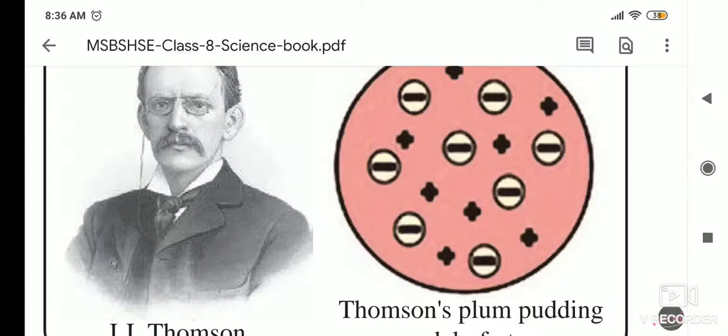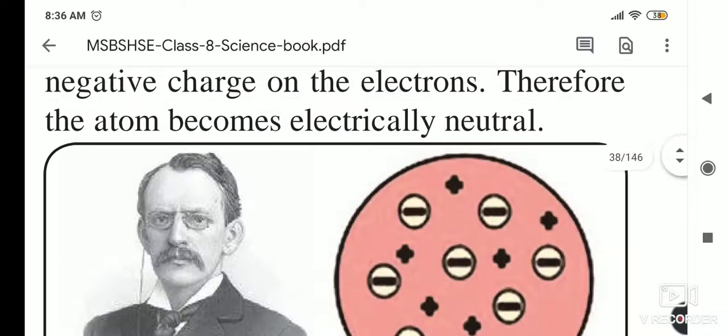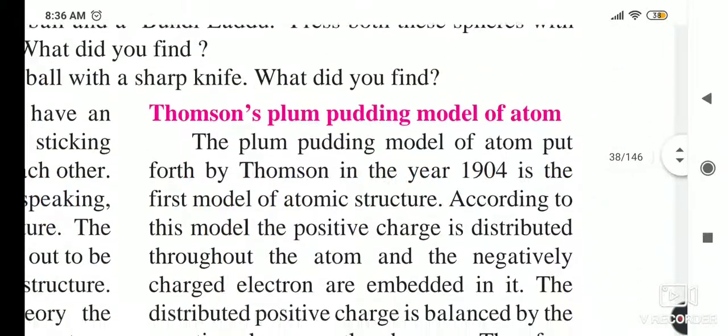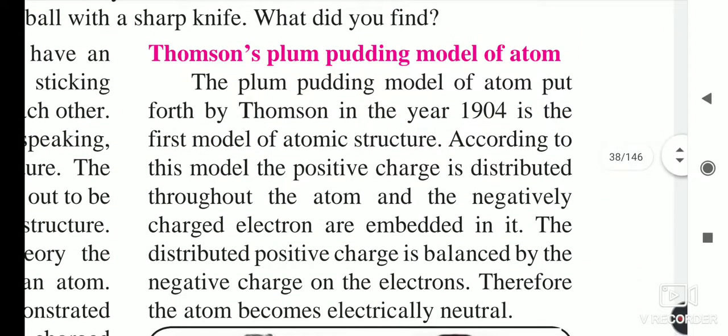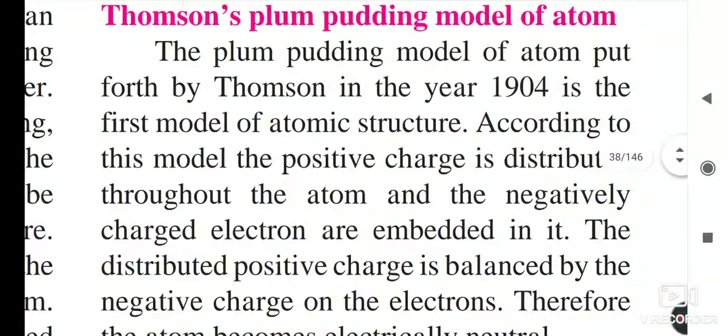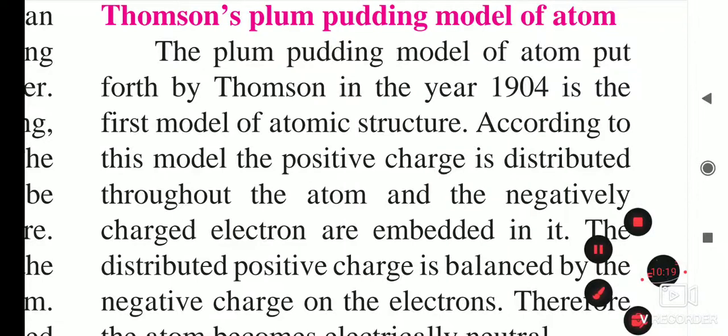From the watermelon, this is called the plum pudding model. Plum pudding is a cake made in foreign countries at the time of Christmas. Inside the cake they add so many dry fruits, and those dry fruits are the negative charge, and the remaining part of the cake is the positive charge. He compared his model with this plum pudding, so this model is called the plum pudding model.